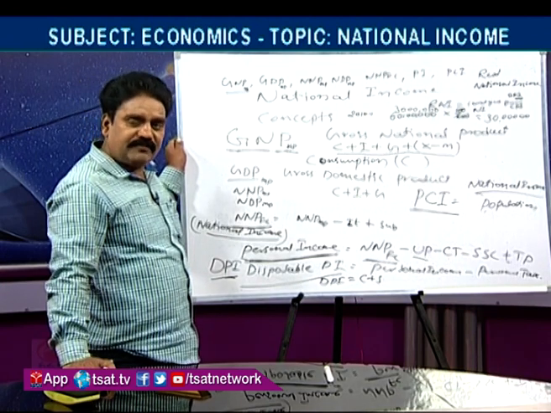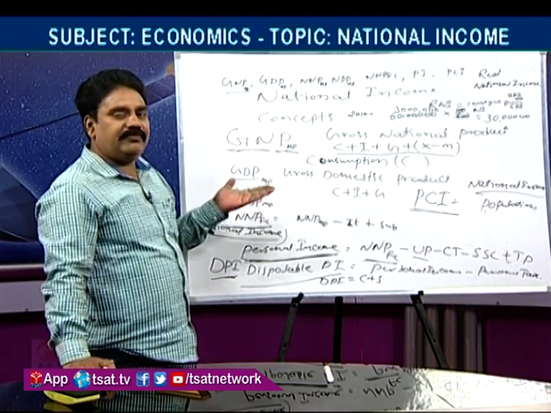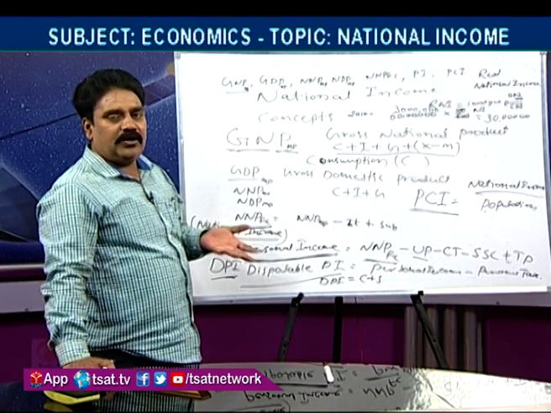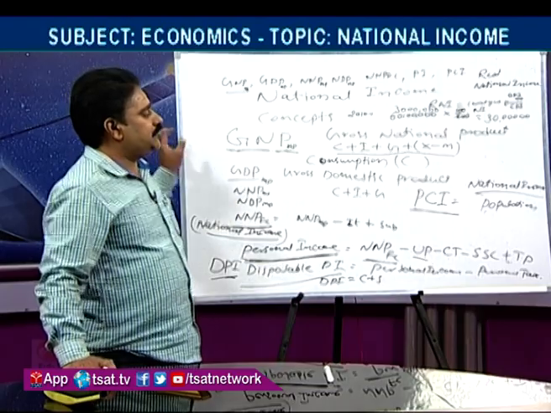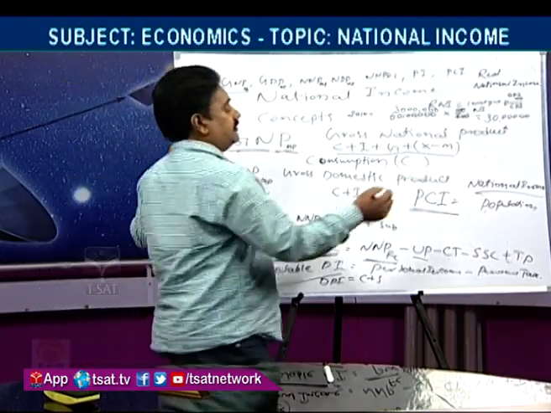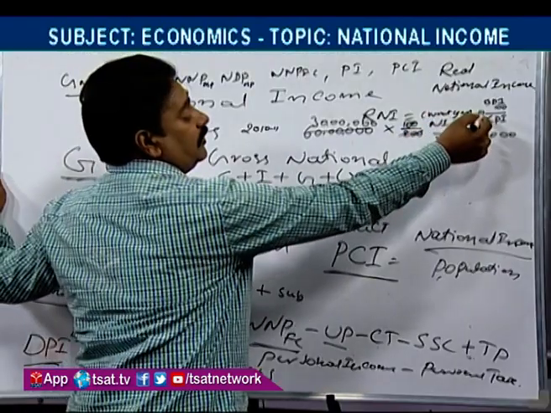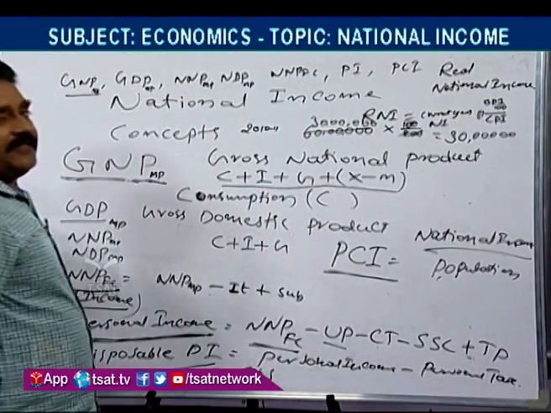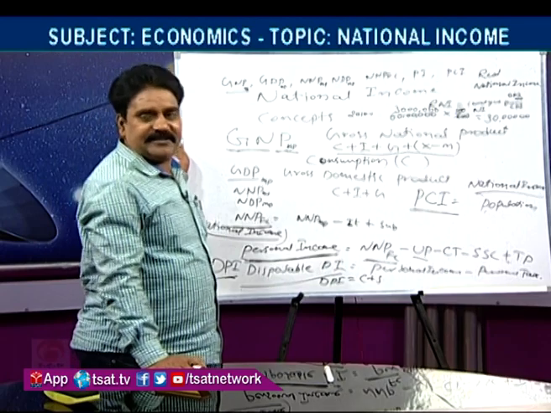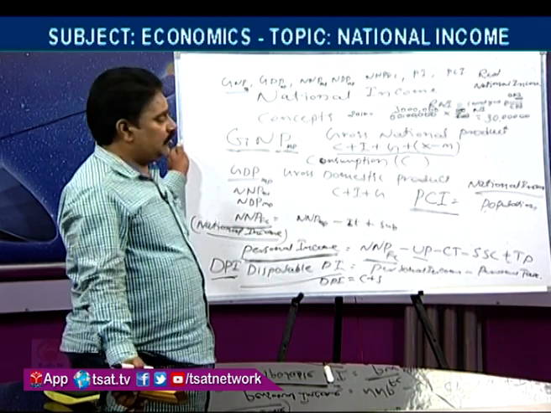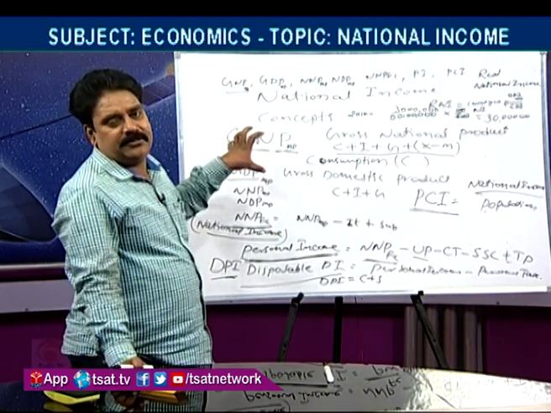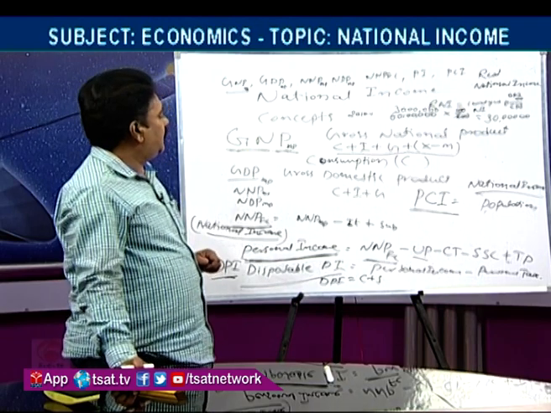To reduce the inflationary effect, we compare every year with the base year price along with the current year price. For this purpose we use the formula: current year national income into base year price index divided by current year price index. Okay. They may ask questions on these concepts, maybe asked like this: